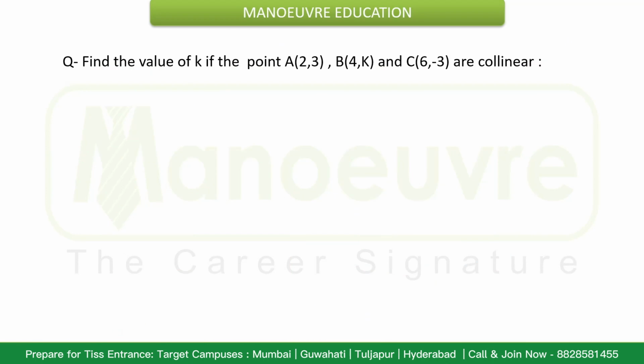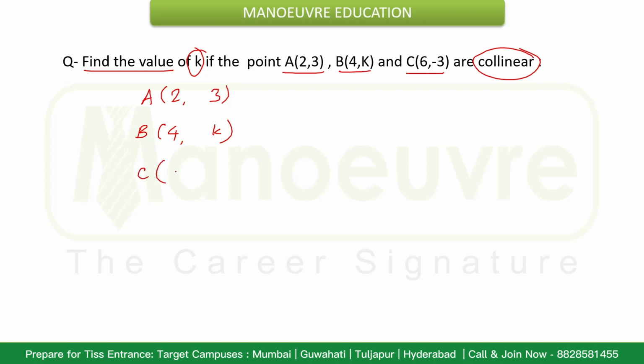Now let's look at this question. Find the value of K if the points A (2, 3), B (4, K) and C (6, -3) are collinear. The 3 points are given collinear, so we can solve this example considering the 3 points: A as 2 and 3, B as 4 and K, and C as 6 and -3.